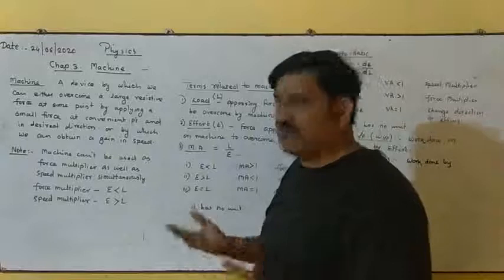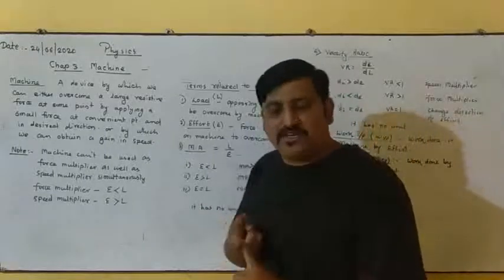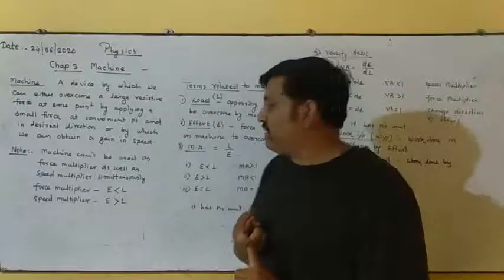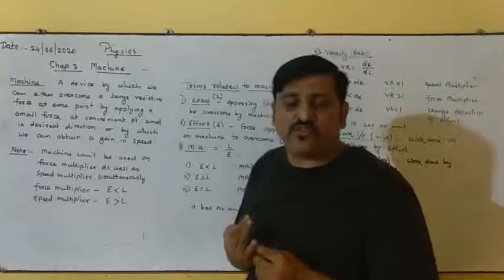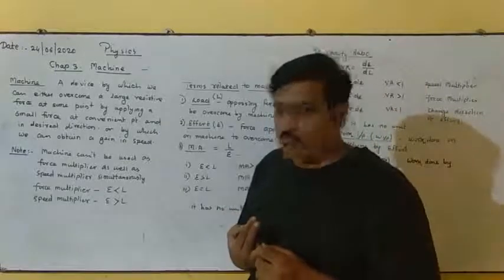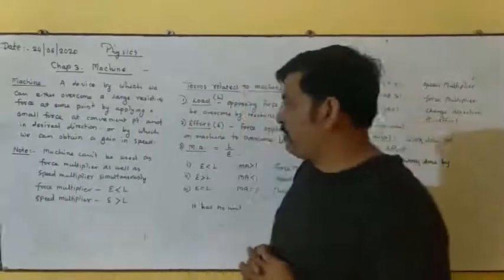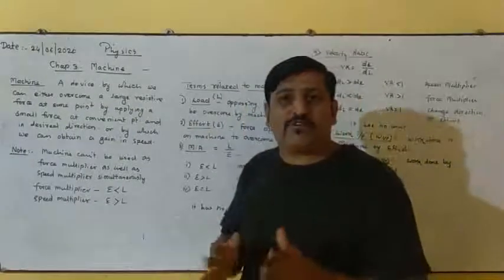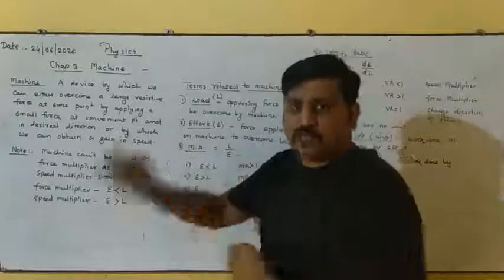It means machine can be used as a force multiplier, it can be used as a speed multiplier, and it can be used to change the direction of effort to a convenient point. Here, the most important note you have to keep in mind is that a machine cannot act as a force multiplier as well as a speed multiplier, right?